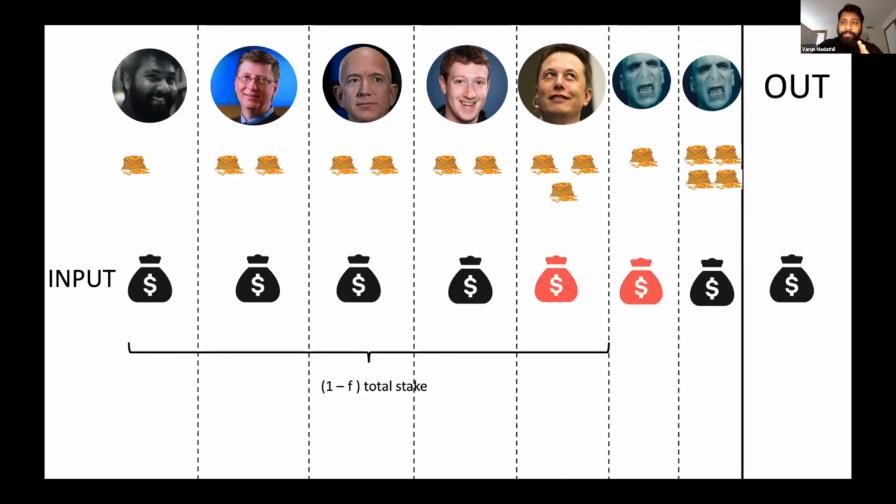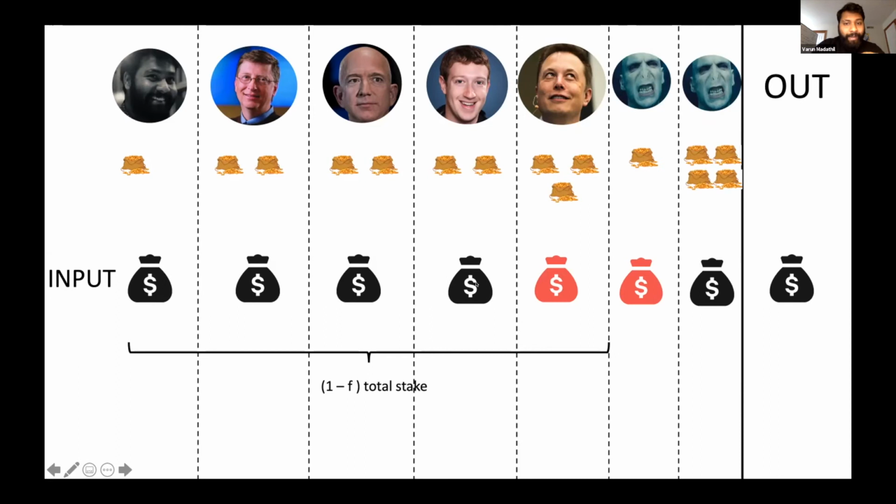Now, what does the adversary do? The adversary is going to try and play with a smaller fraction than f, and then observe what the output of the transaction is going to be. So the adversary splits himself into two. Initially he was playing with 5 units of stake. Now he's going to play with 4 units of stake, and he observes that it's still the black transaction. So what does this mean? He makes sure that Musk is going to play with a red transaction. Now the adversary is basically targeting Musk, trying to estimate the stake of Musk.